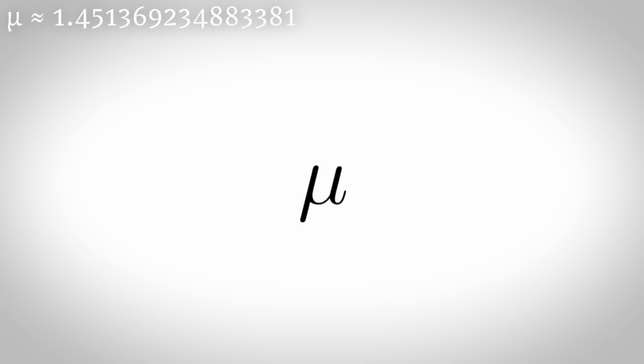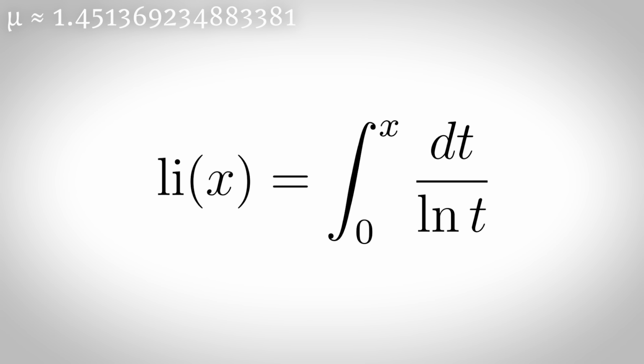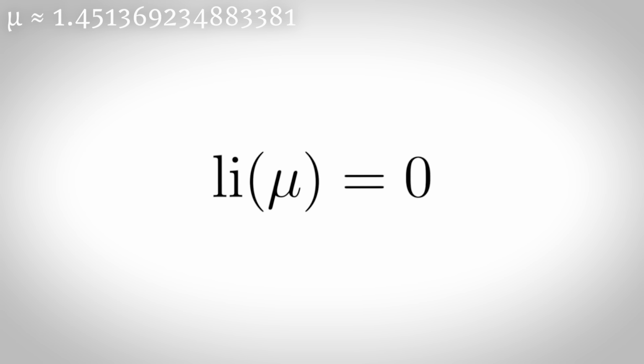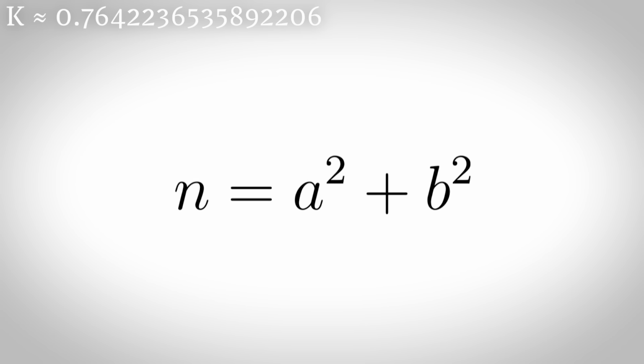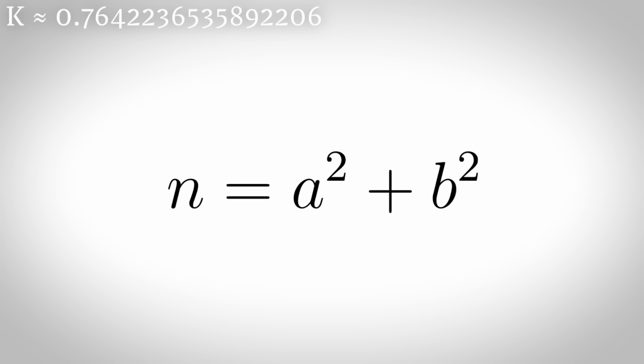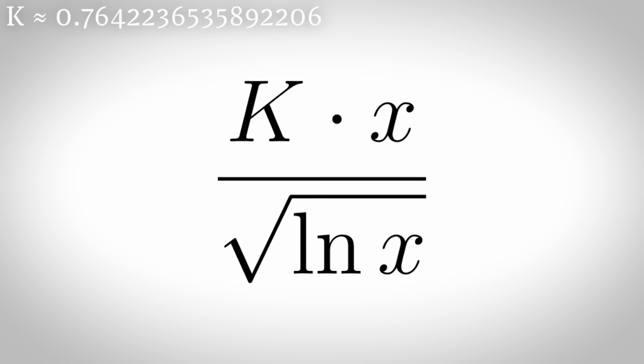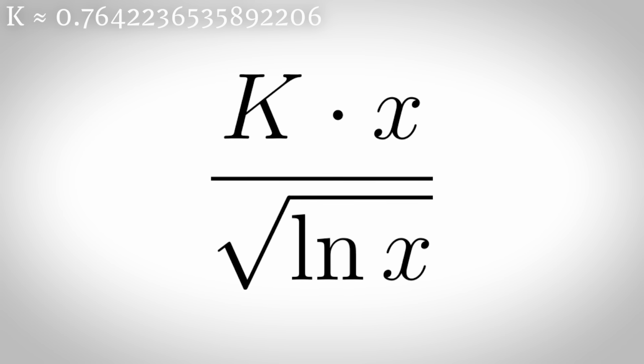The Ramanujan-Soldner constant. If we define the logarithmic integral function like this, then the Ramanujan-Soldner constant is defined as mu such that Li of mu equals 0. Landau-Ramanujan constant. The number of positive integers less than x that can be written as n equals a squared plus b squared grows approximately according to the ratio k dot x over square root ln x.